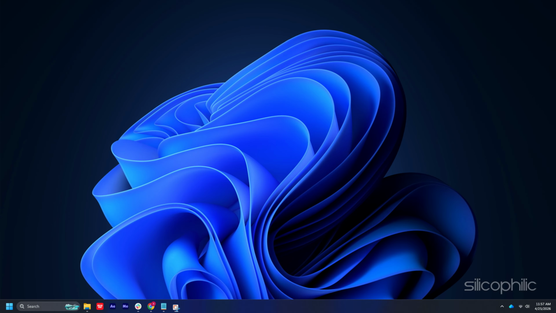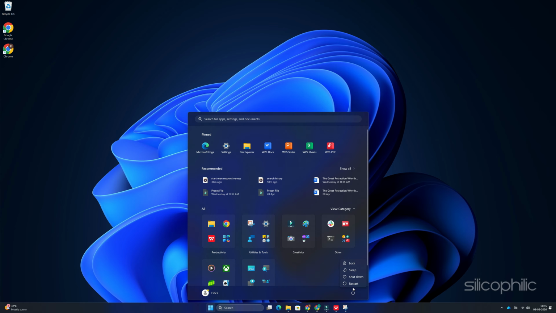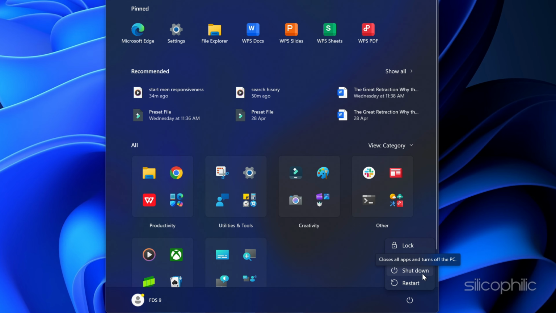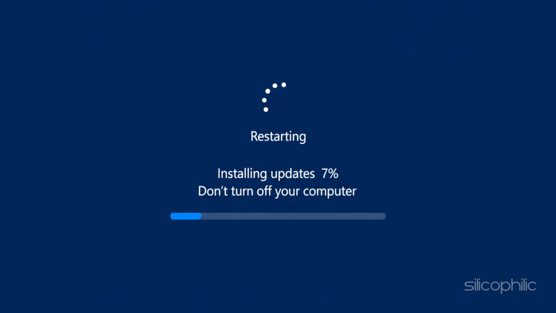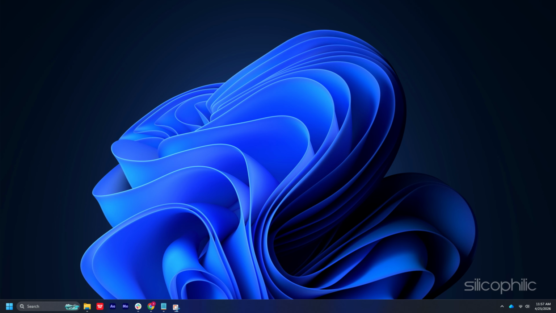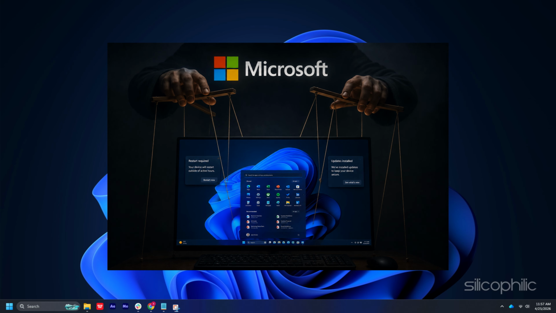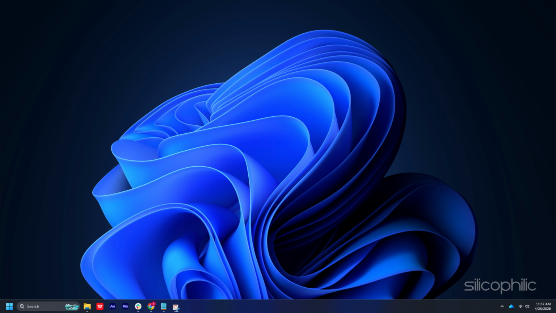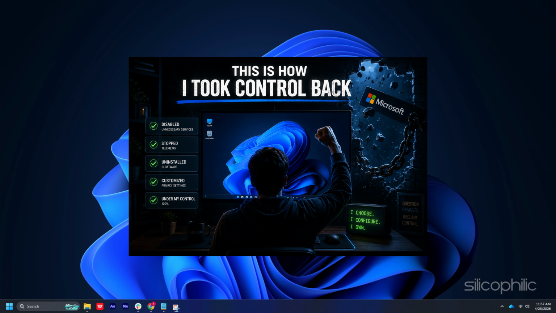I used to believe something simple. If I bought the hardware, I owned the system. But one night, I clicked shutdown and my PC decided otherwise. It restarted, installed updates, took control without asking. And in that moment, something shifted. Because that's when you realize you don't own the system and you're operating inside Microsoft's rules. And as a power user, that's not acceptable. So I stopped using Windows like a consumer and started managing it like a system. This is how I took control back.